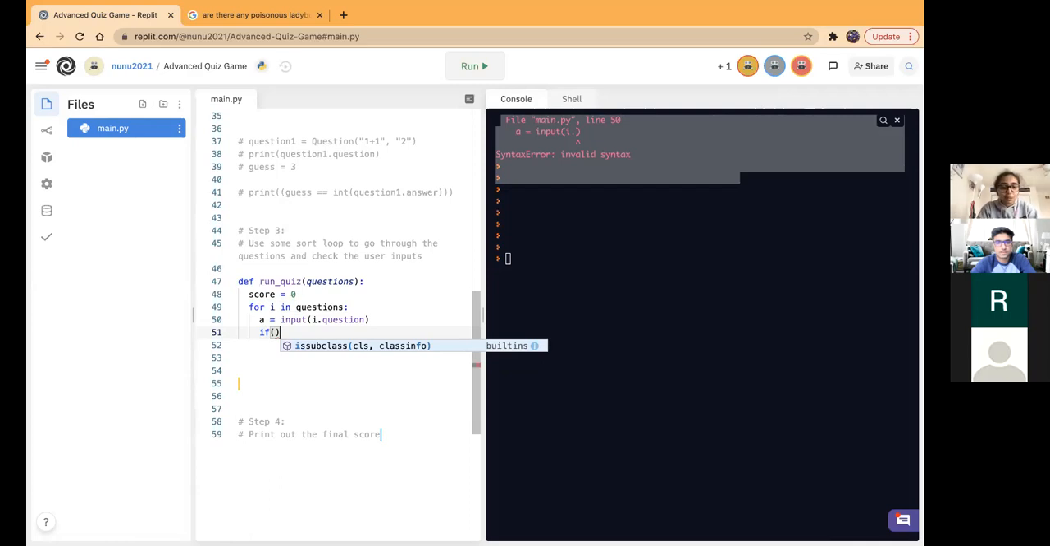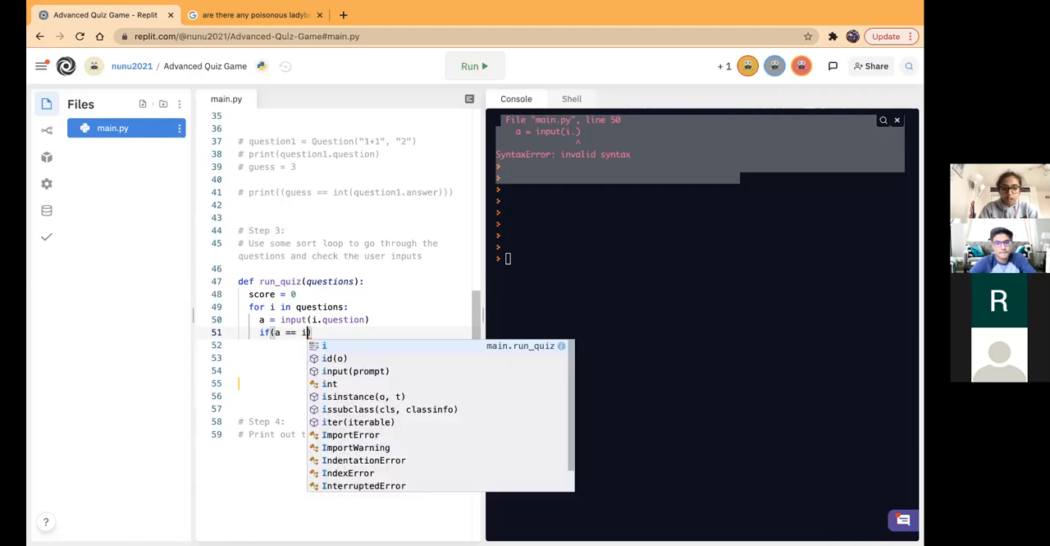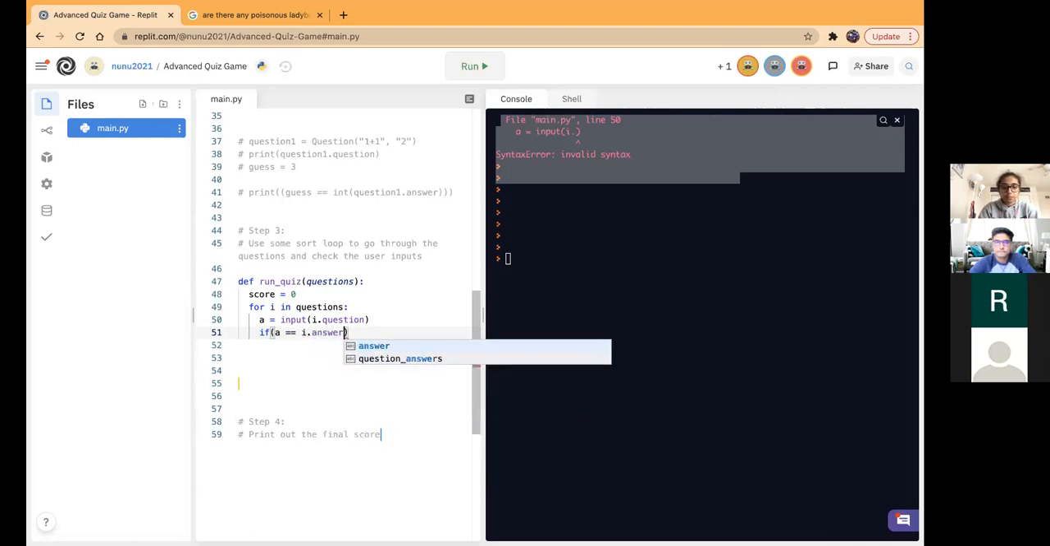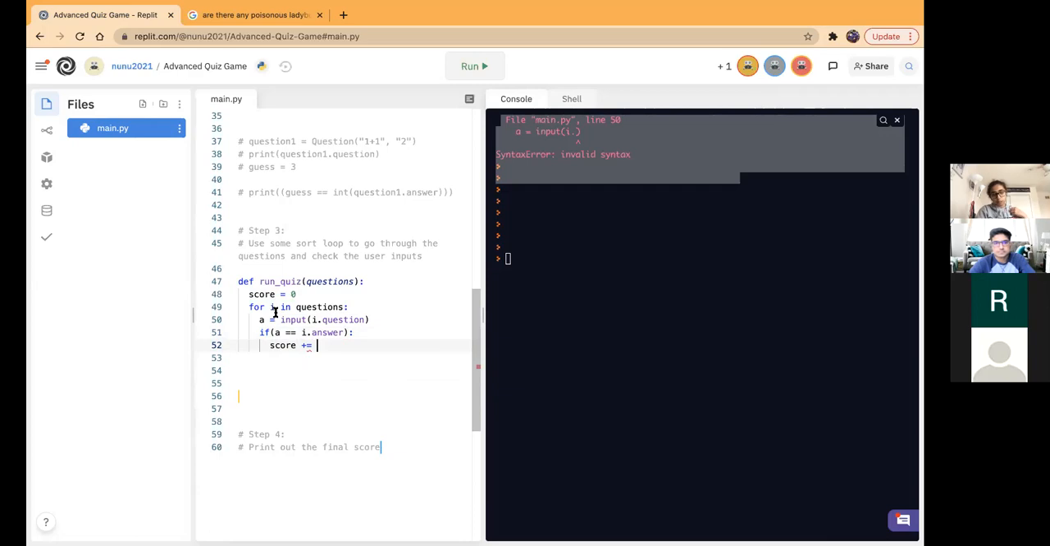So if this answer that we got from the student is equal to the answer of the question we're looking at, then we're going to go ahead and increase the score by, how much do we want to increase the score by? 5 or 10? Okay, let's do 10 then. So increase the score by 10, and after the for loop ends, so right outside the for loop.